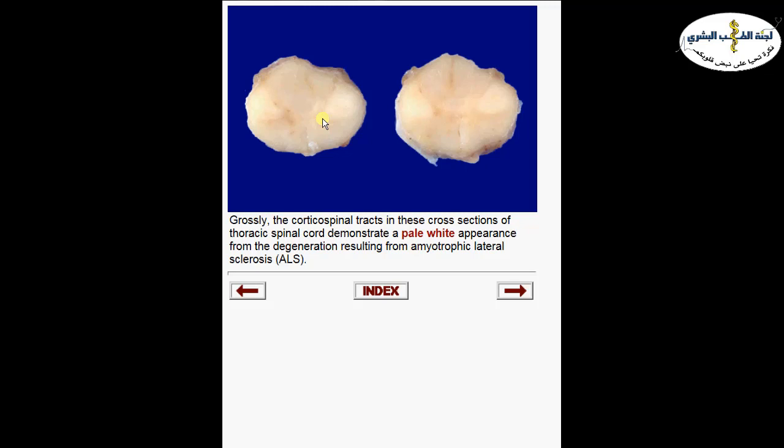Now, grossly, this is the transverse sections from the spine. On transverse sections, you can see the whitish areas in the lateral column. If you remember, in the spine, we have anterior, lateral, and posterior columns. In the lateral columns, the sclerosis will look more white in color. If you look carefully, this triangle is much more white in comparison to the normal, non-degenerated tissue because of the presence of sclerosis. That's why we call this disease ALS, or lateral sclerosis.